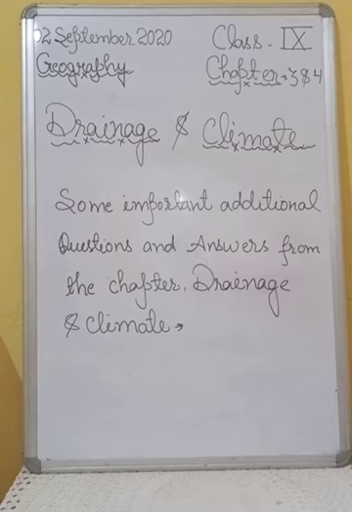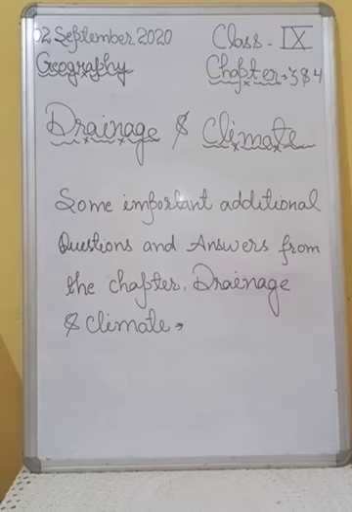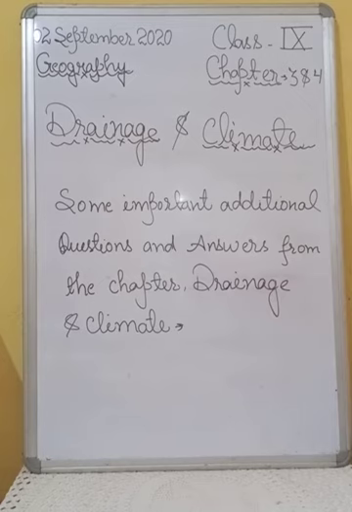After that, question number 15 is, which two factors affect the wind and pressure system of an area and how? Answer number 15 is, the latitude and the altitude of the place affect the temperature and rainfall on the area.